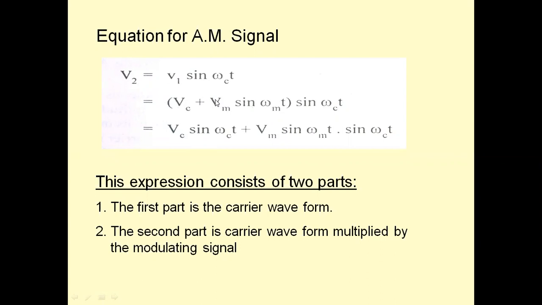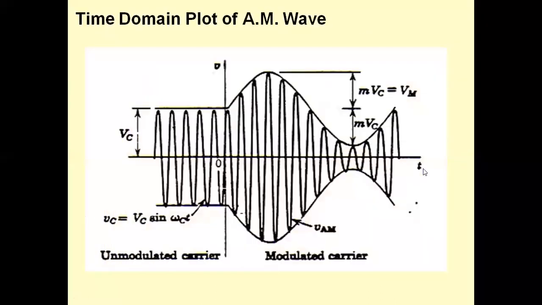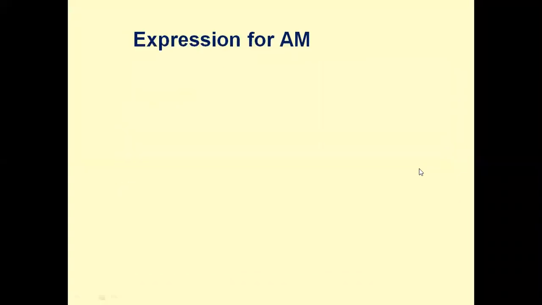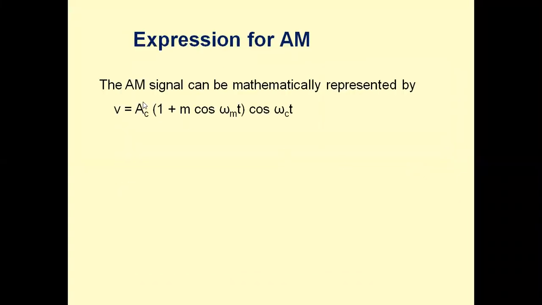This parameter is called as modulation index. Vc or Ac, amplitude of the carrier, into 1 plus Vm by Vc or Am by Ac. Amplitude of the message signal by amplitude of the carrier. It is called modulation index. So it can be either cosine or sine.